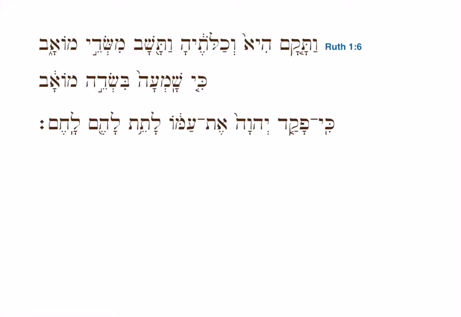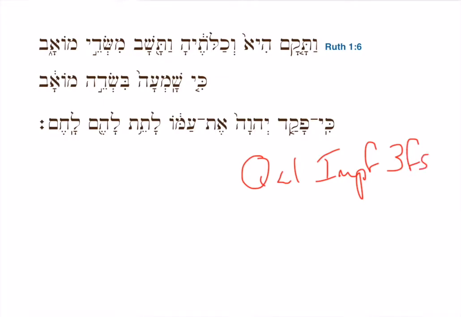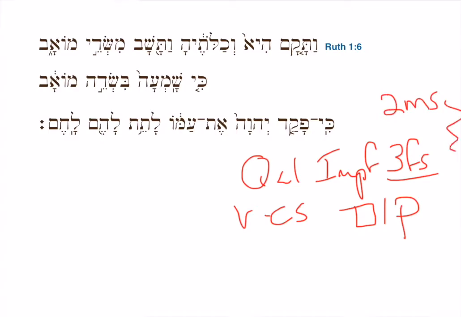And our verb, we have a Qal imperfect 3fs, or third feminine singular, Vav consecutive form, and the root is kum. Now we know it's a third feminine singular, not second masculine singular. These are identical forms. Context tells us that it's a third feminine singular.